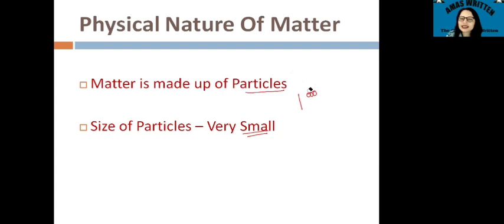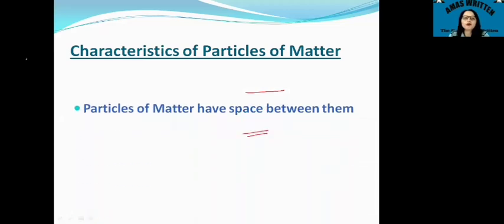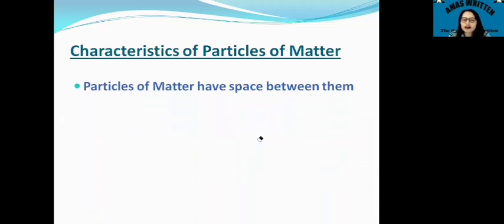Next, when talking about matter, we have to look at its characteristics also. The first characteristic that matter has is that there is space between its particles. The very small particles that matter is made up of have space between them.